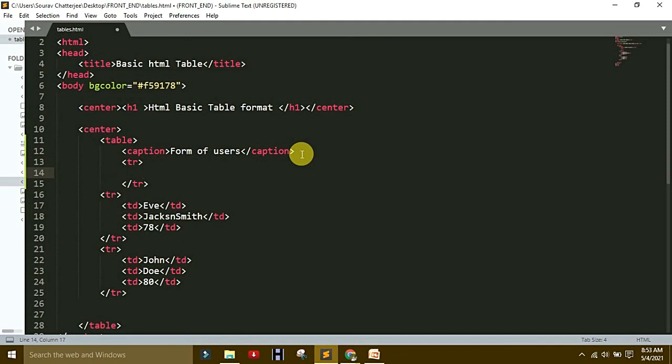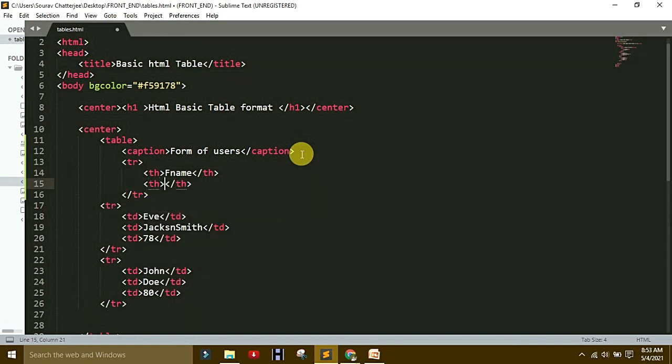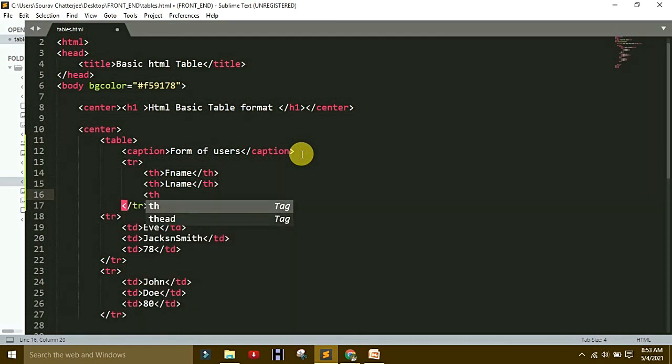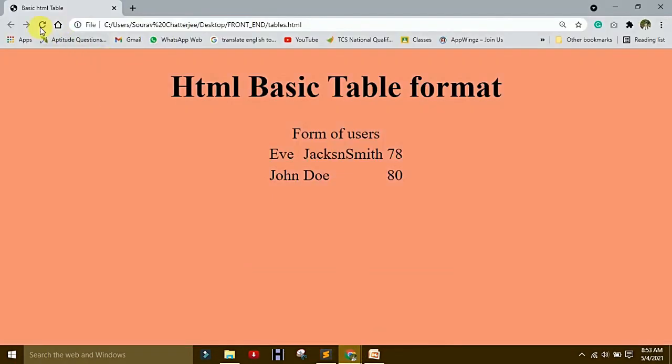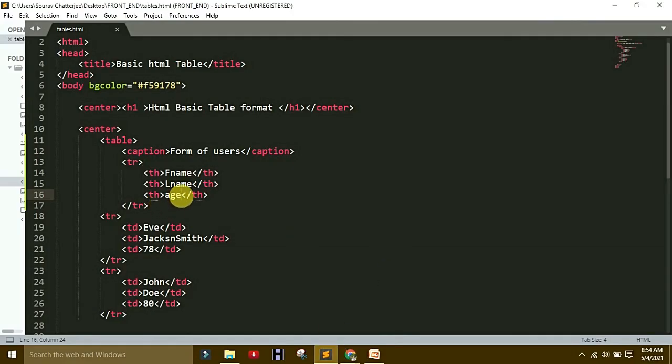I think you understand so much till now. If name short form, f name, again th is l name. Then again th, that is age. Save it and refresh it here. So you saw the changes. Form of user is one type of heading or one type of caption in table. And then f name is the td f name, l name td l name, and age td age. So that is the caption format.